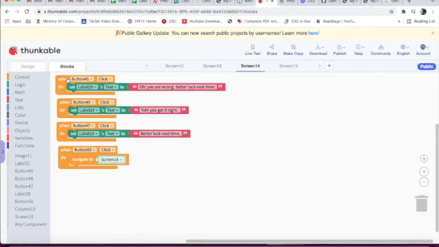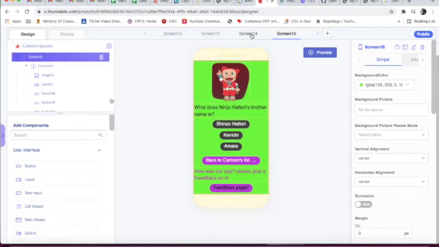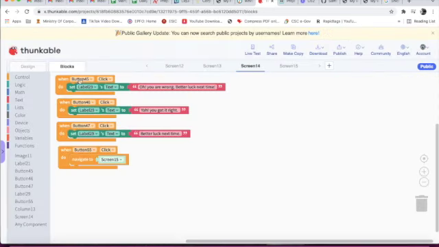This is screen 14. When button 45 click, set label 29 text to "oh you are wrong." Button 46 click, set label 29 text to "yeah you got it right." Button 47 click, set label 29 text to "better luck next time." Button 55 click, navigate to screen 15.